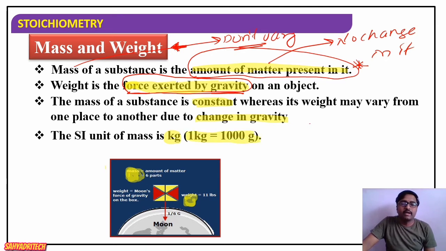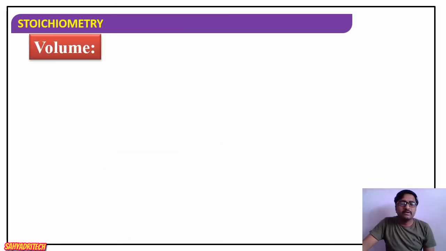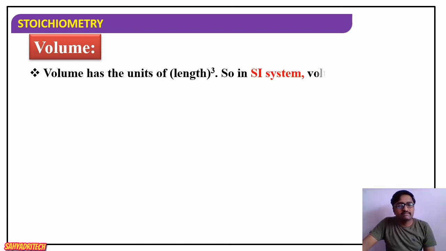Now coming to the next physical quantity, that is volume. Volume is one of the physical quantities of matter. And what about its unit? It has a unit of length cube.